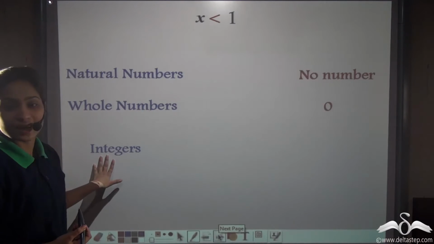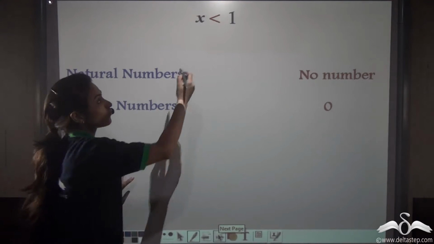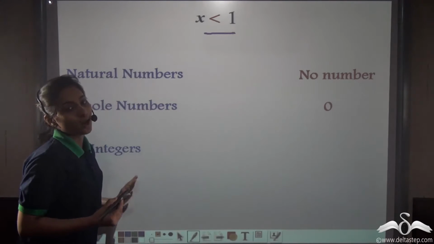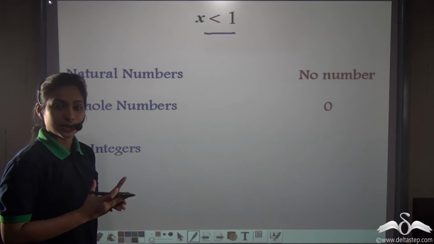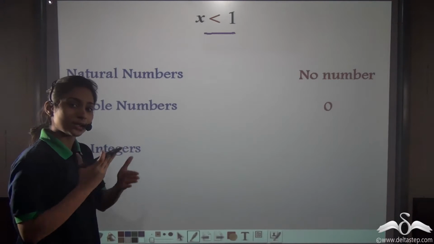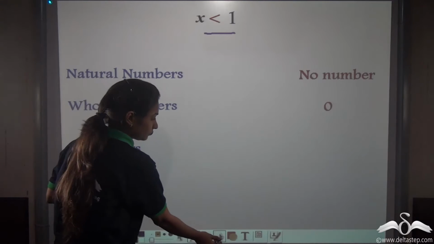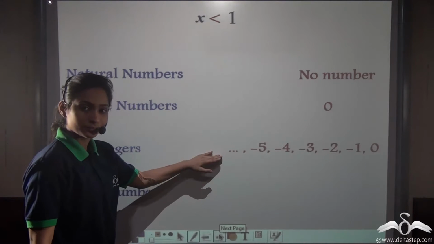Now, what if x is replaced with integers? Can you tell me which are those integers which are less than 1? Well, now we have many solutions. What are the integers less than 1? 0, minus 1, minus 2, minus 3, minus 4, minus 5 and so on in the negative direction. So I can say like this, 0, minus 1, minus 2 and so on.